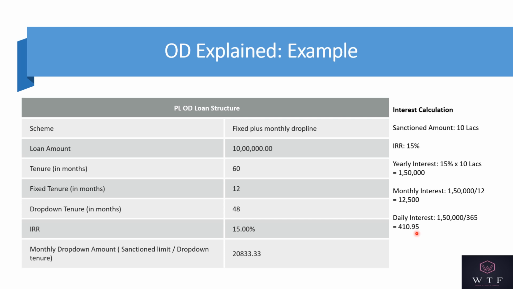So friends, one very important thing you should know about OD is that in an OD, the interest is calculated on a daily basis and it is calculated on the amount that you have borrowed. So let's say you have taken just 1 lakh rupees out of 10 lakh rupees, and let's say you have taken it for just 10 days, from the 5th of the month, and you repay it back on the 15th of the month. Then the interest would be levied only on 1 lakh rupees and it would be calculated only for 10 days. So you will pay the interest only for 10 days.